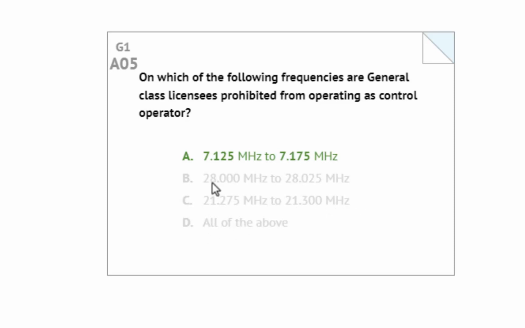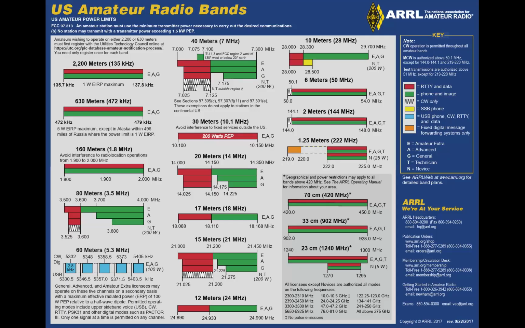We've already noted that B is an incorrect answer because general class operators can operate on all of 10 meters, and C was the upper portion of the band, so that doesn't qualify. So the answer is A. That 7.125 to 7.175, that's the lower portion of the phone band of 40 meters, so that's not allowed for general class.